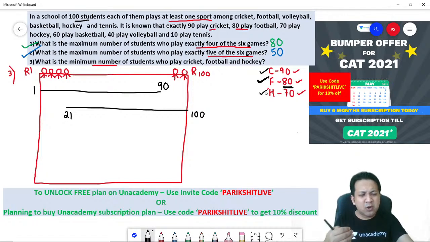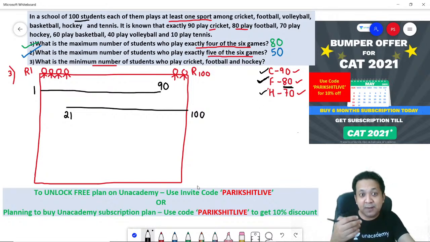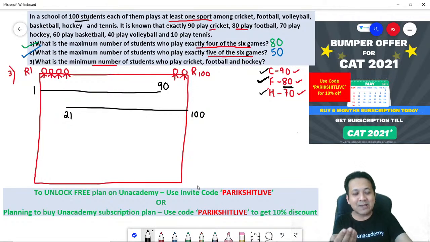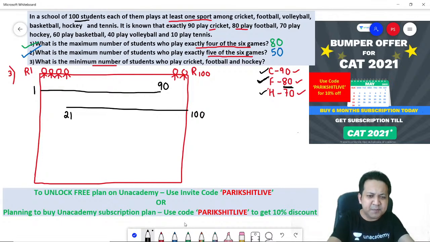So anyone who is playing 1 game or 0 games, you make them play hockey. Why? Because if someone is playing 2 games and you ask him to play hockey, he would end up playing 3 games. That's not what the question says. So anyone who is playing 1 game in our diagram, exactly,